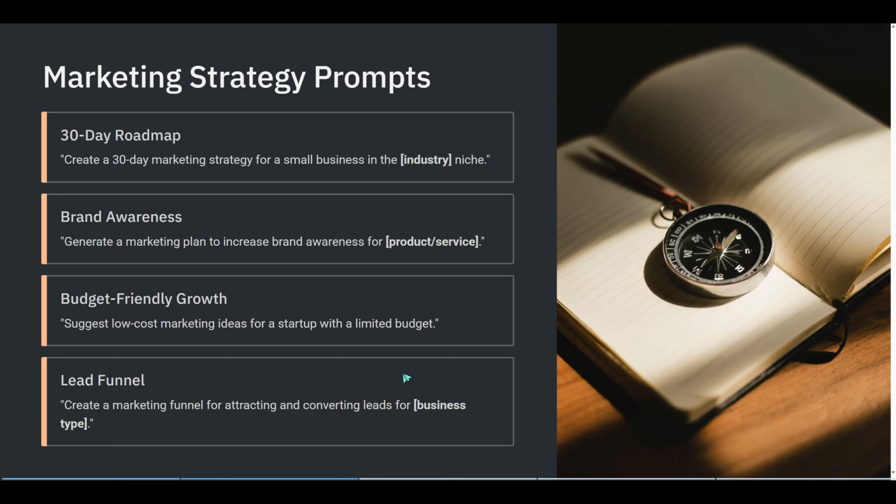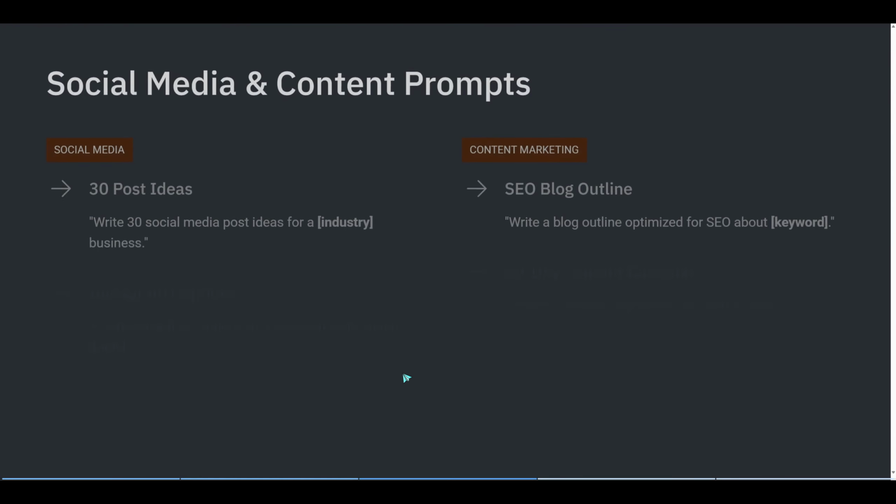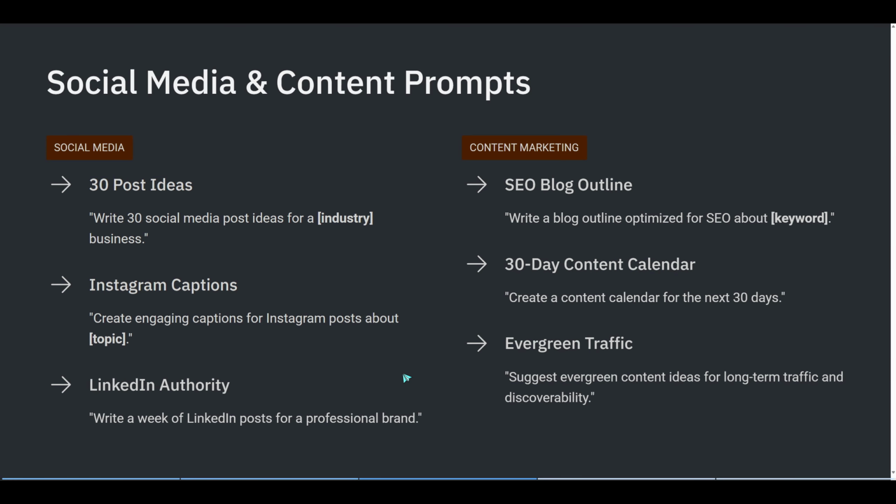For social media, you can paste, "Write 30 social media post ideas for an [industry] business." Follow with, "Create engaging captions for Instagram posts about [topic]." To tap into short-form trends, try, "Generate trending TikTok content ideas for [brand/product]."